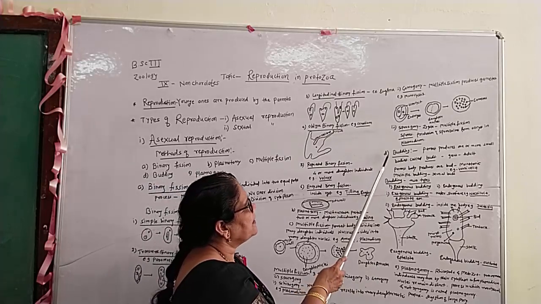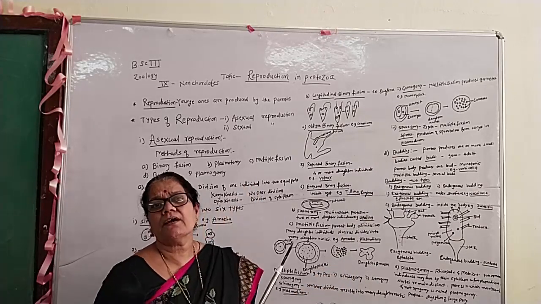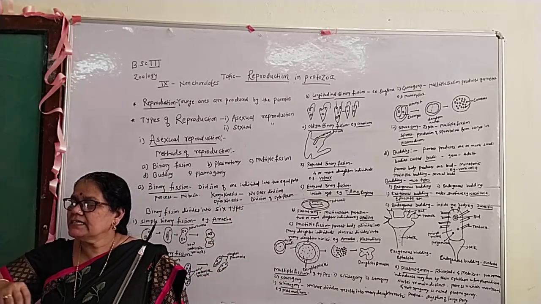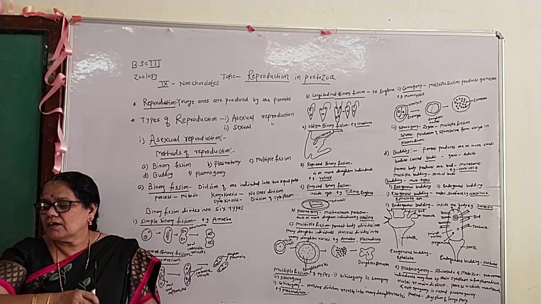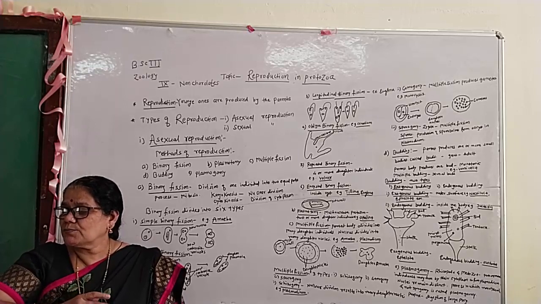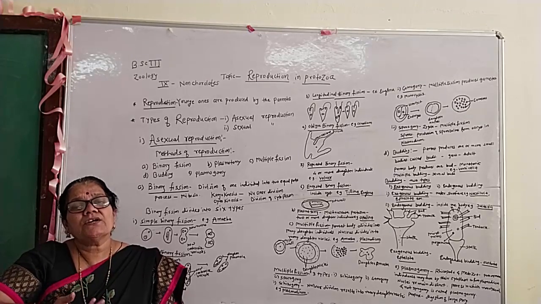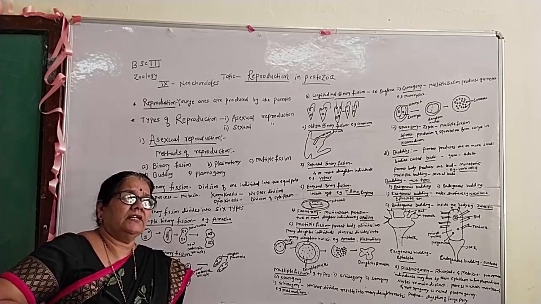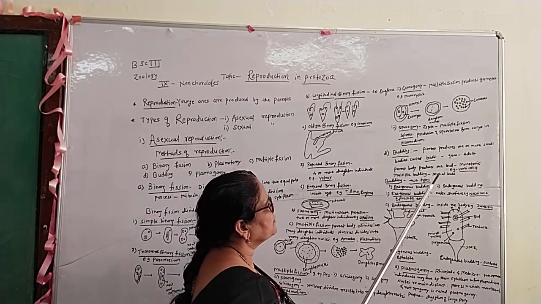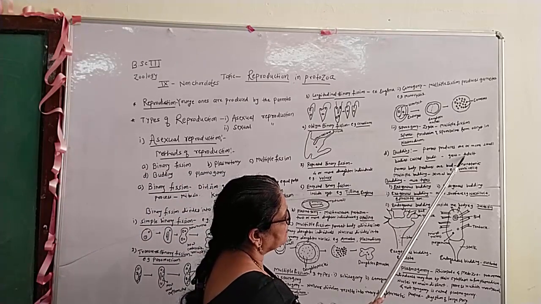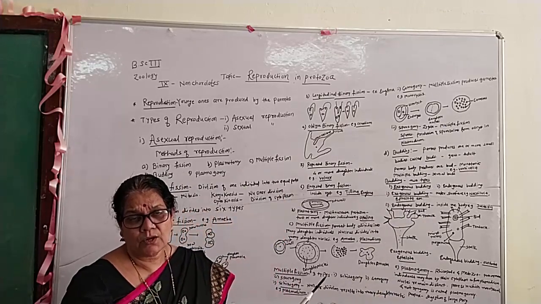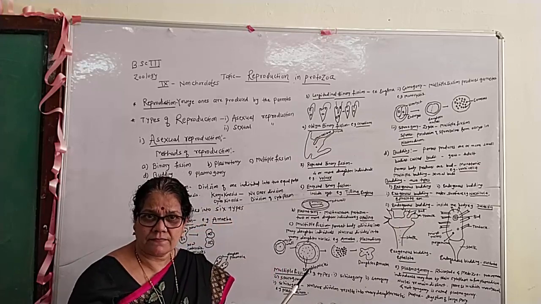And the next type is budding. What is the meaning of budding? Budding is a process by which the parent produces one or more small bodies, commonly called buds. This bud grows in size, and after growth it forms the adult form. When the parent body produces one bud, it is called monotomic.